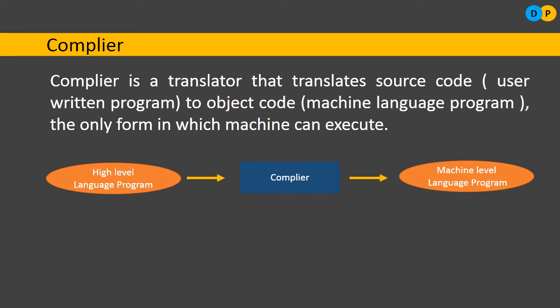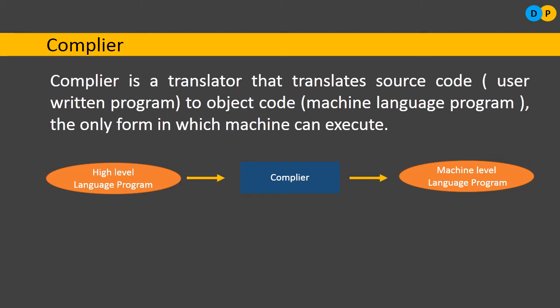Next, while translating, you need to keep in mind that the compiler will consider the entire lines of instructions at once. Let us say we have written a program to find the sum of two numbers in a high level language using C++ or C. The program may have, let us say, 10 lines. All these 10 lines of code will be considered for compilation. So the compiler will consider all the lines of instruction in a program at once, and they will be converted to a machine equivalent code.